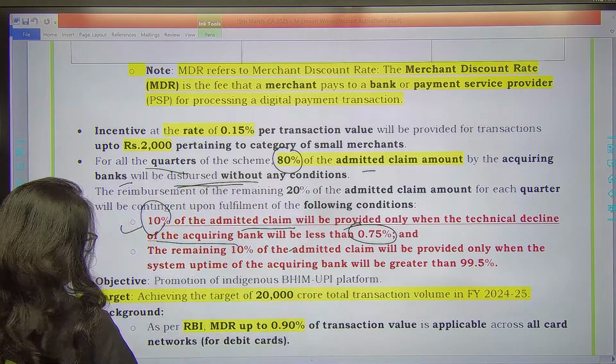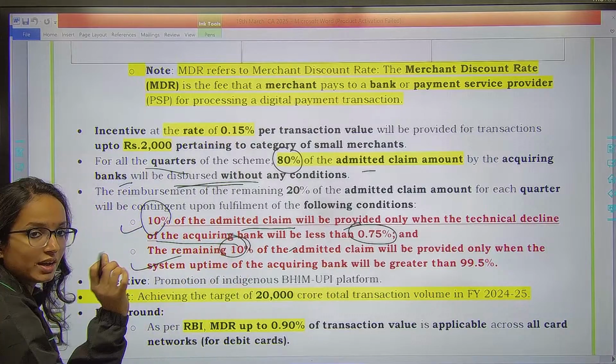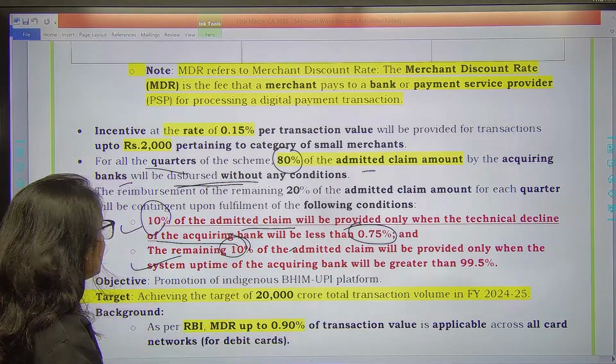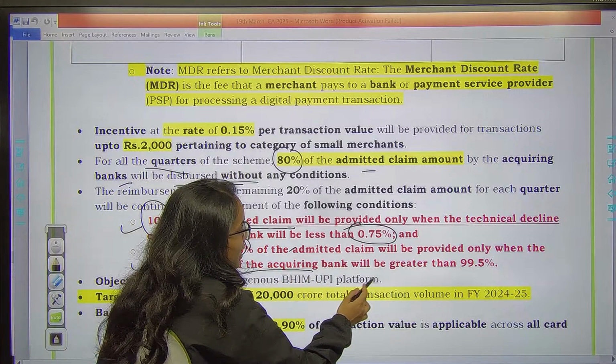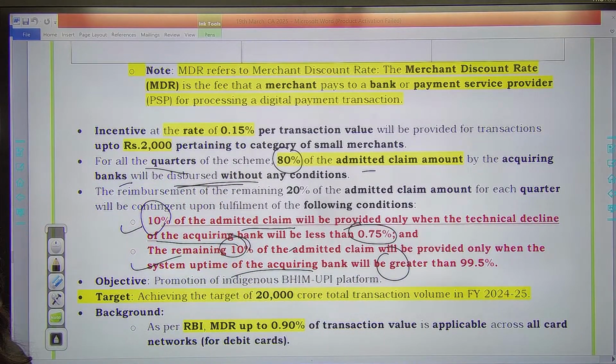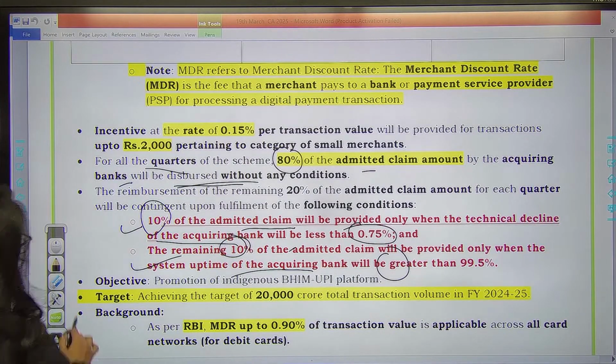So remember this thing. Second, the remaining 10%, apart from the 80%, of the admitted claim will be provided only when the system uptime of the acquiring bank is greater than 99.5%. The system uptime should be more than 99.5%.